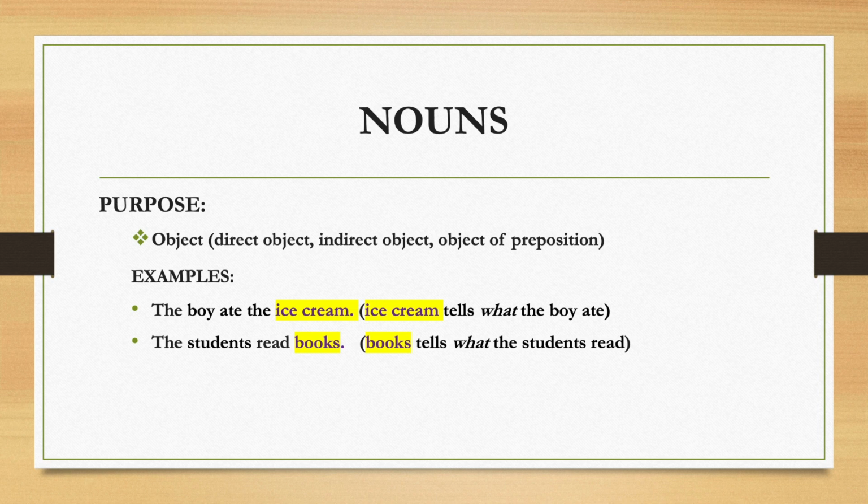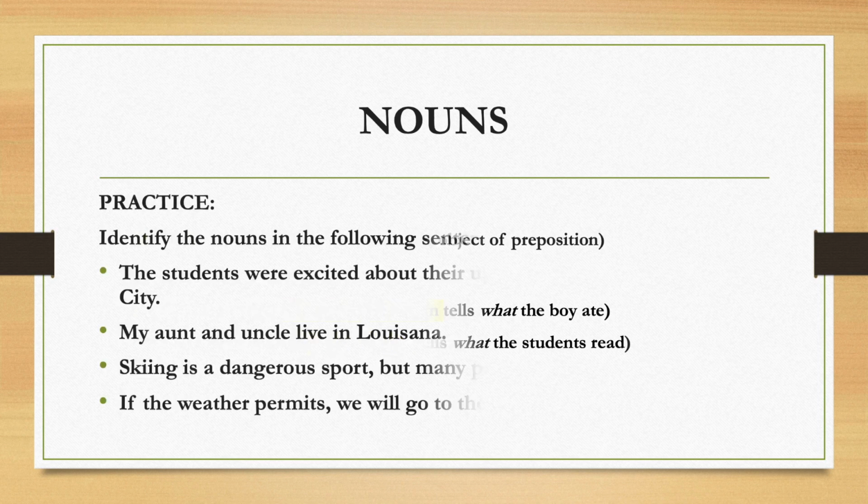So in this case, ice cream is the direct object. It's a noun, but it's the direct object because it tells what the boy ate. The next example, the students read books. Students is a noun serving as the subject. Books is what the students read. So books would be the direct object. It's a noun, but its function in the sentence is direct object.